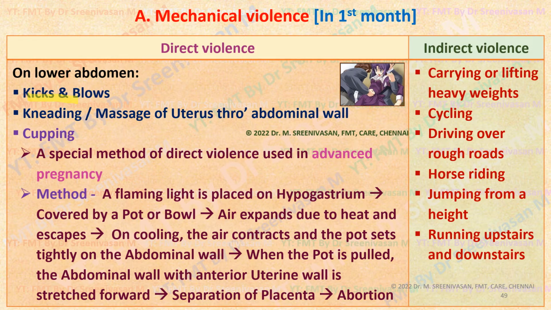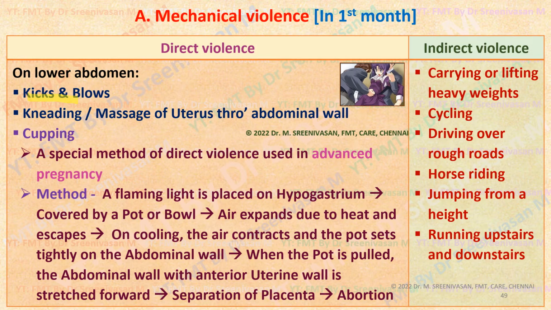Now when the tightly held mug is suddenly pulled upwards, the abdominal wall along with the anterior uterine wall is stretched forward, pulled along with the mug. As the uterus is suddenly pulled upwards, the placenta underneath gets separated, which will cause spontaneous expulsion of the contents of the uterus, leading to abortion.